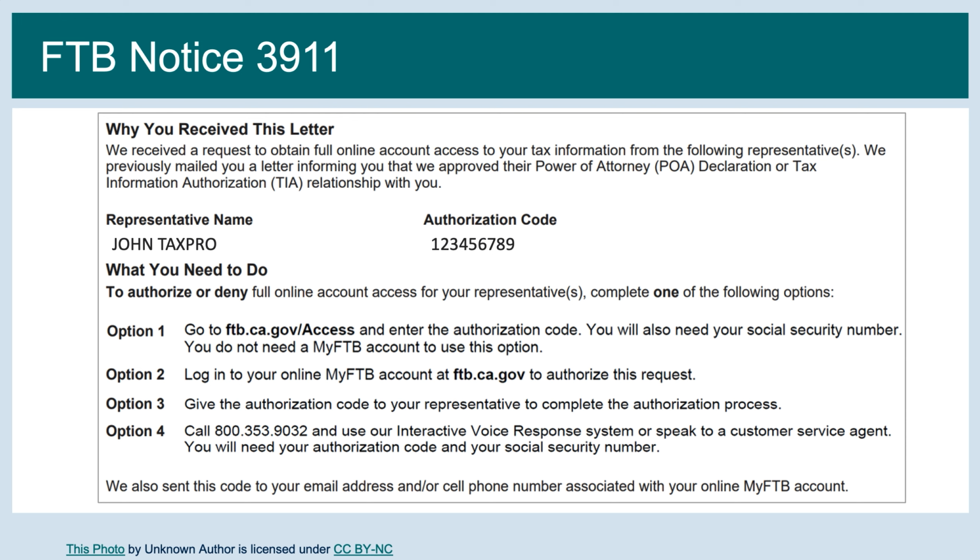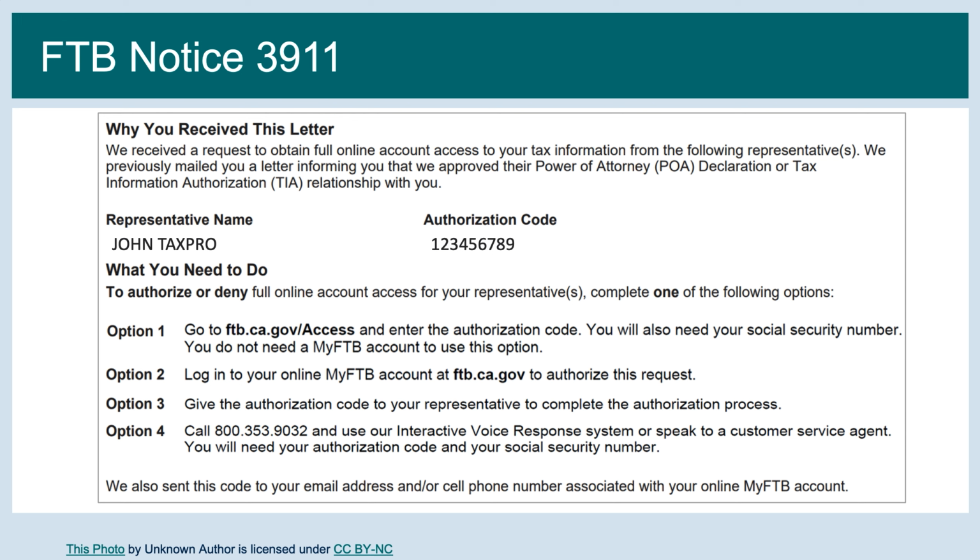The 3911 may contain multiple authorization codes specific to each representative so that the taxpayer can authorize full access to the individual representatives they choose. The 3911 will only list representatives who have a MyFTB account but do not currently have full online access. If multiple representatives are requesting full access from a POA submission, this section will list all reps and their unique authorization code.